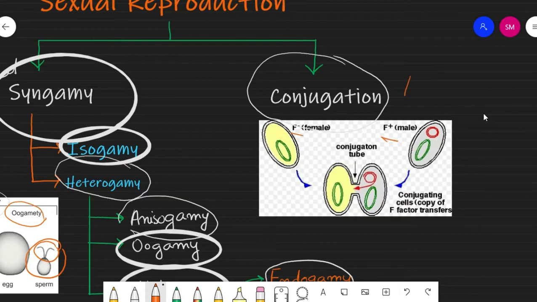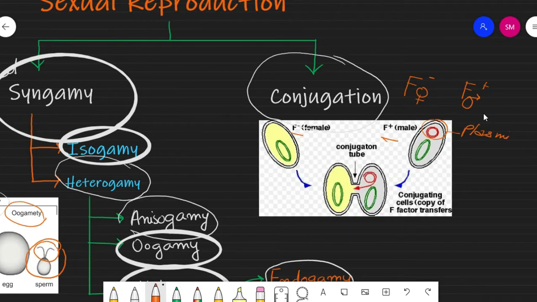F minus acts as a female, and F plus acts as a male. That means those contain an extrachromosomal DNA, and this extrachromosomal DNA is called plasmid.